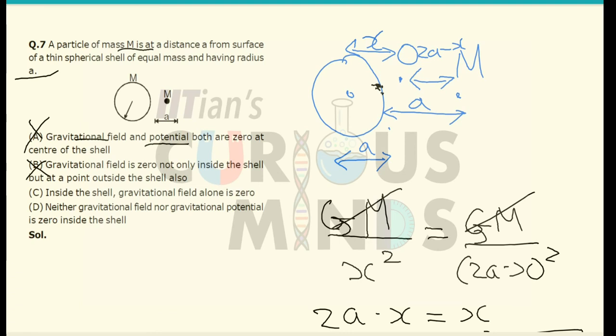Now let us verify option number C: inside the shell gravitational field alone is 0. Let us see whether the total gravitational field inside the shell is equal to 0 or not.